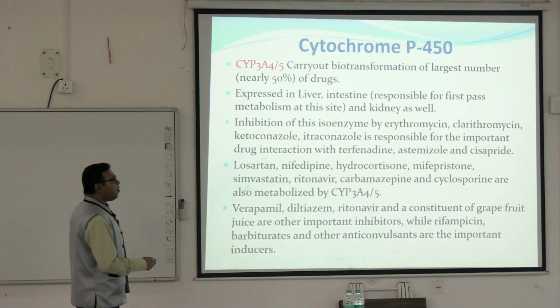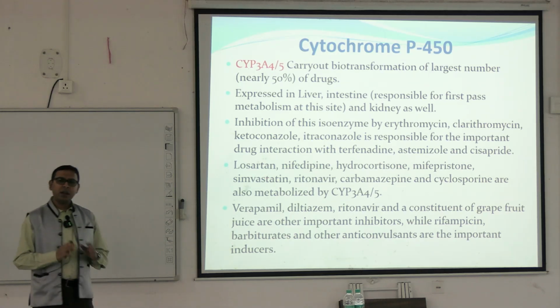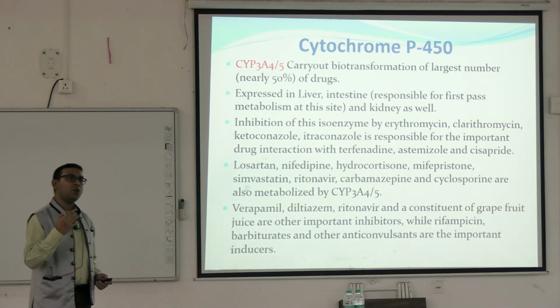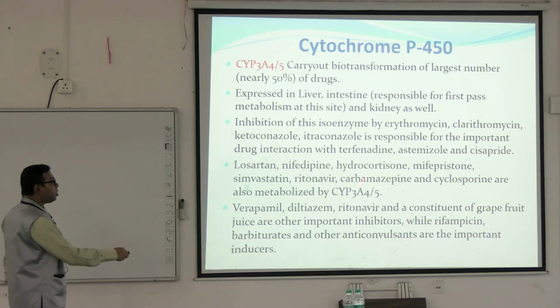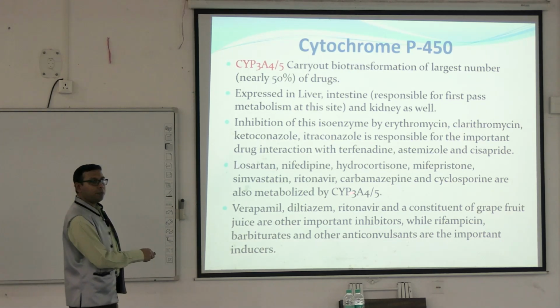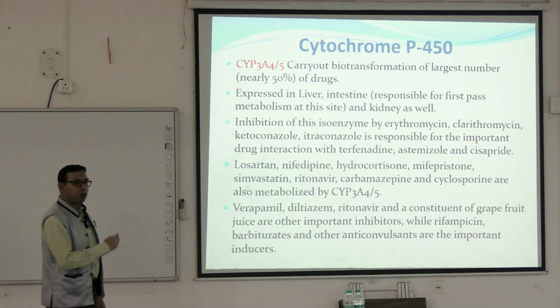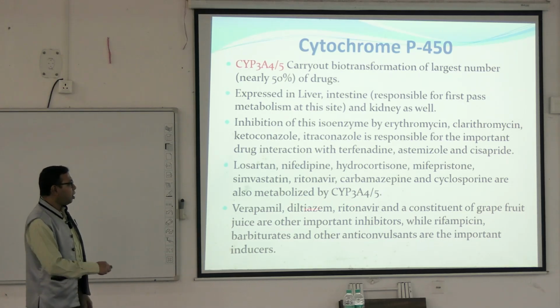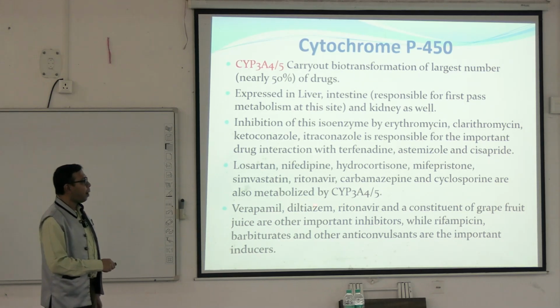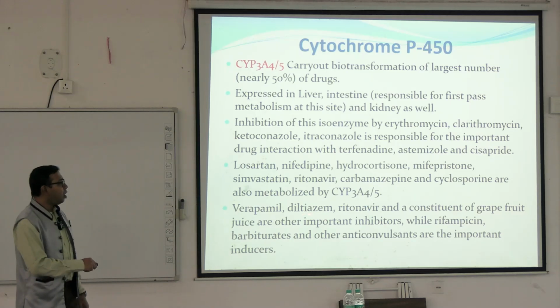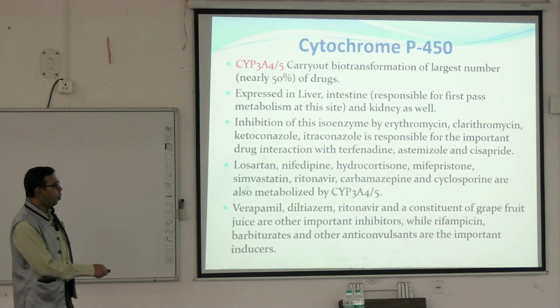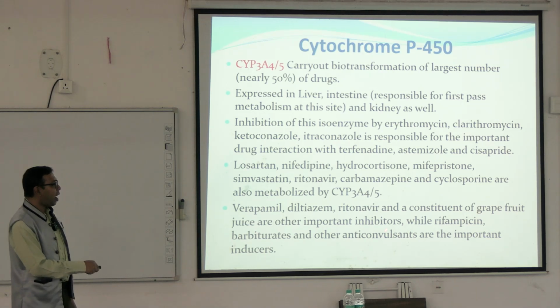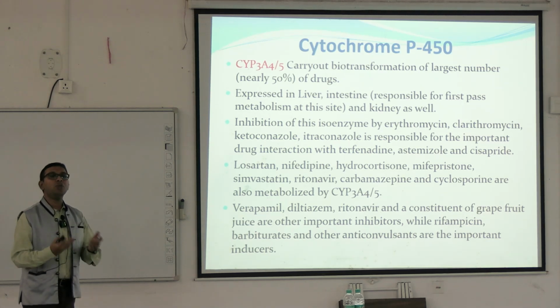So losartan, nifedipine, hydrocortisone, mifepristone, these are different types of examples. You just have to keep in mind that these different types of interactions can happen. So these all are metabolized by the cytochrome P450 3A4/5, most of the drugs. These are the other groups of drugs like verapamil, diltiazem, ritonavir, etc. These are the inhibitors of this cytochrome P450 system, while rifampicin, barbiturates, other anticonvulsants, they are the inducers.